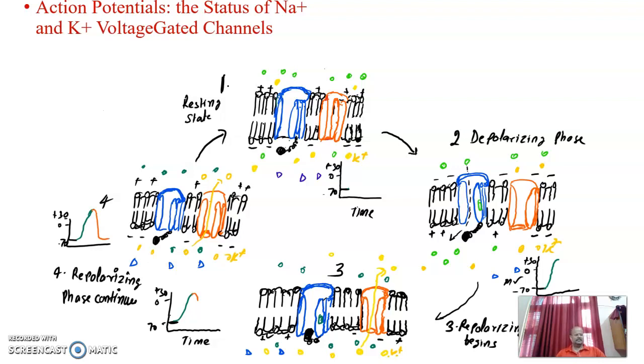In the depolarization phase, when the membrane potential reaches the threshold, the sodium channels open, and through them the influx of sodium ions takes place, and the membrane reaches a positive charge, up to plus 30. In the next phase, the repolarization phase, potassium channels open and sodium channels close.